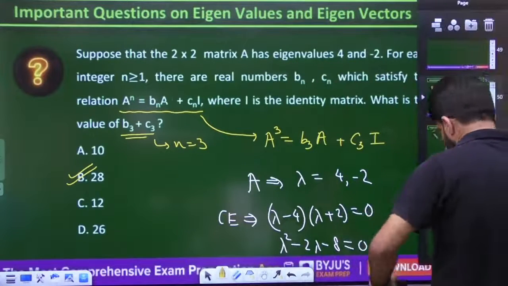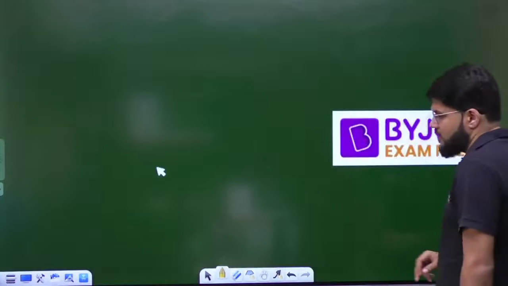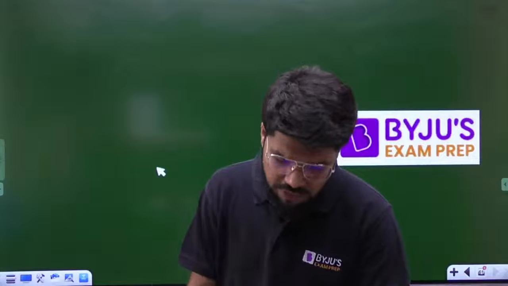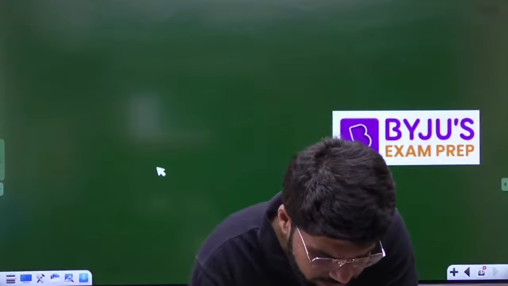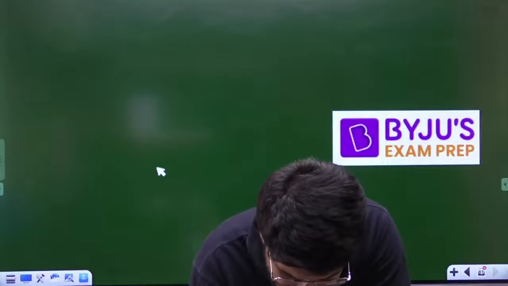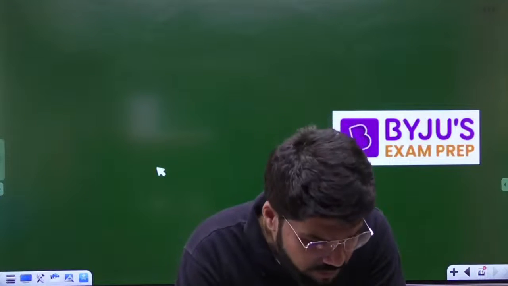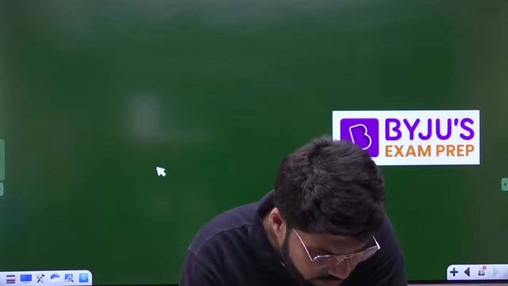So yeah, time has approached, 2 p.m. But I think we have learned a lot today. We have learned everything that we needed to learn with respect to the characteristic equation. When it is not given, we have calculated the characteristic equation. We have the way for that. Don't worry.